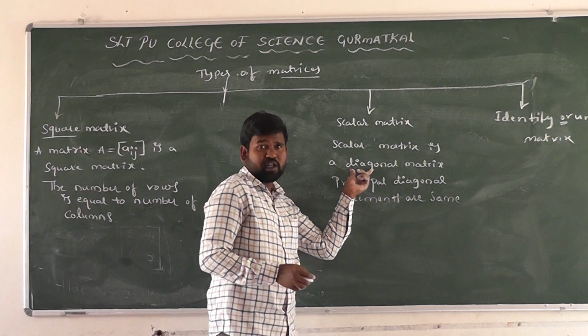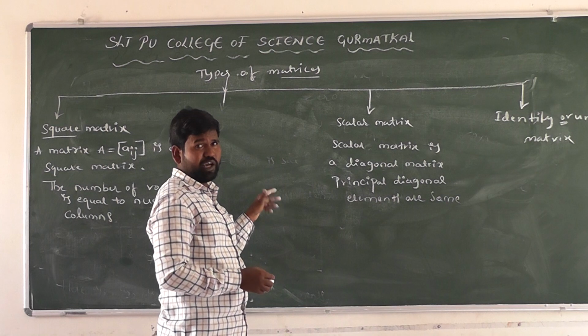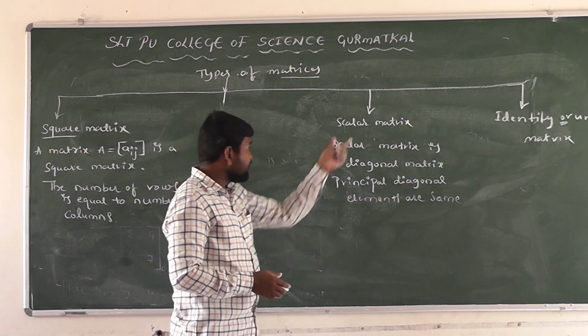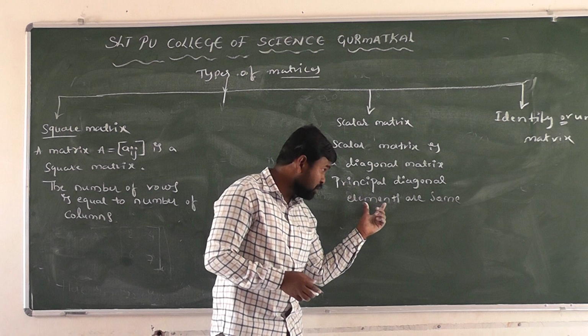What is meant by diagonal matrix? In a diagonal matrix, non-diagonal elements are 0 except the principal diagonal elements. But in the scalar matrix, the principal diagonal elements must be the same.